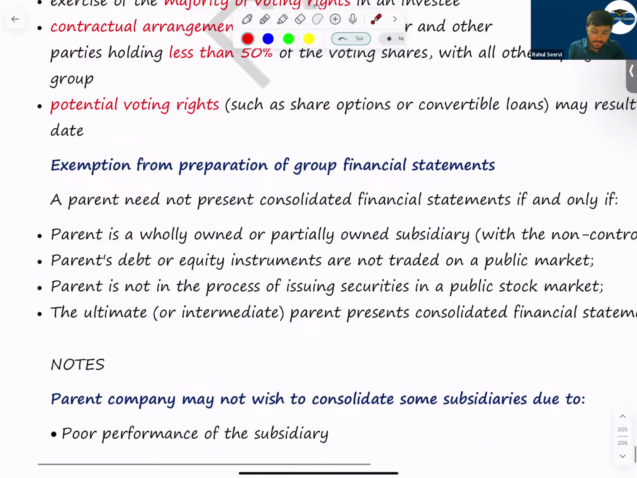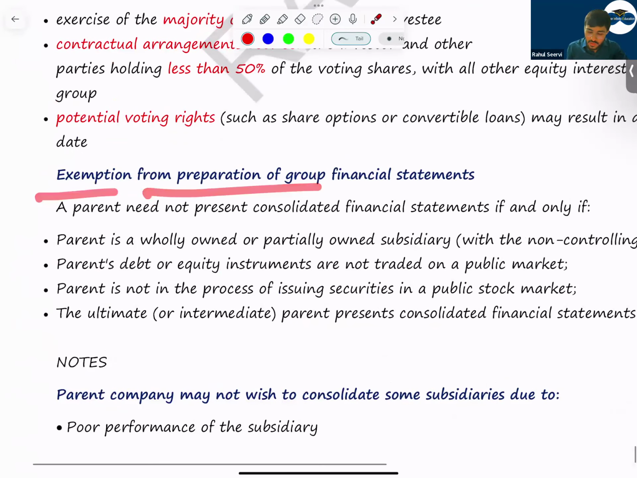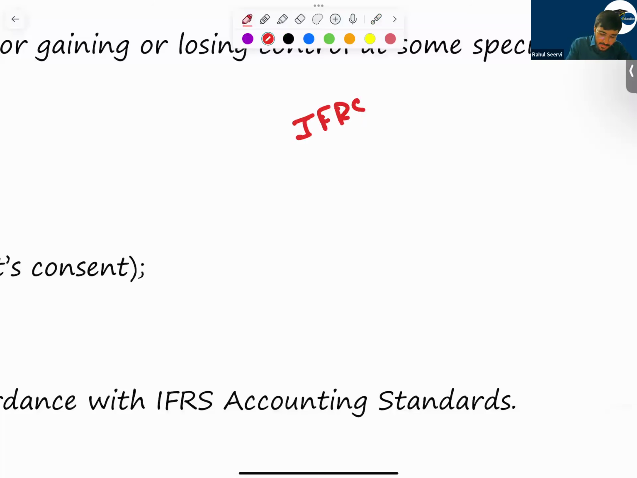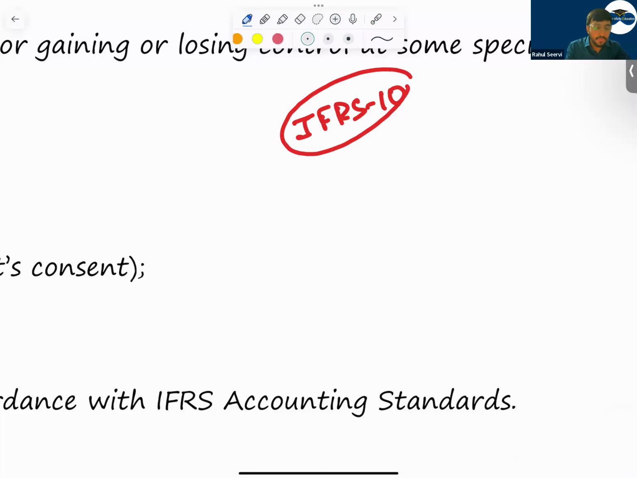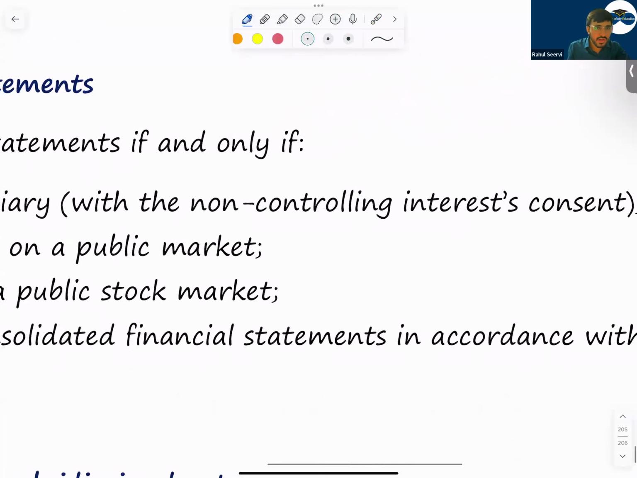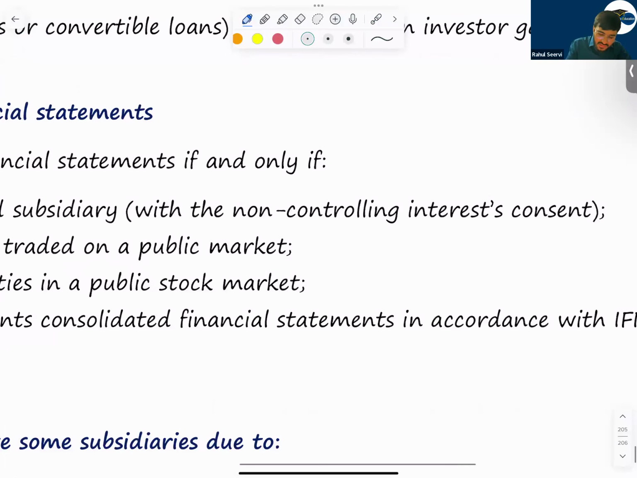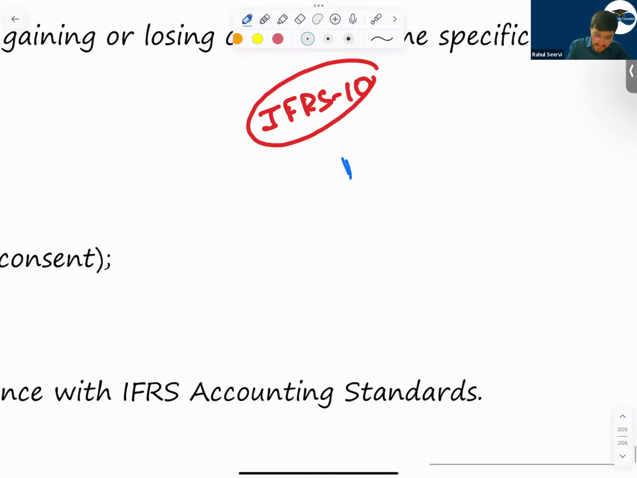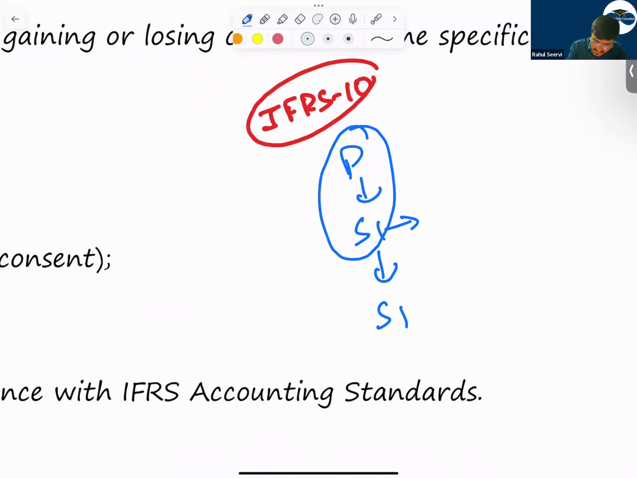Now, exemption from preparation of group financial statements. IFRS 10 gives some exemptions, saying that a company need not prepare its consolidated books when all the criteria are met. Four conditions should be met. So what are the conditions here? A parent company has a subsidiary, and this subsidiary will have a subsidiary. So can I say this company will become a parent company for this subsidiary? Now what should you do?